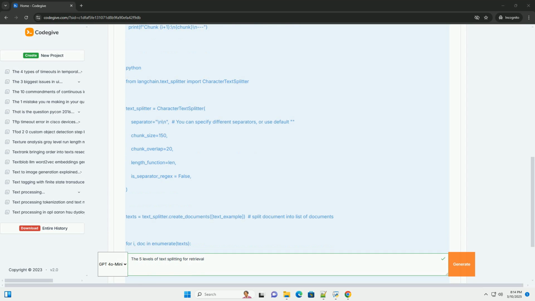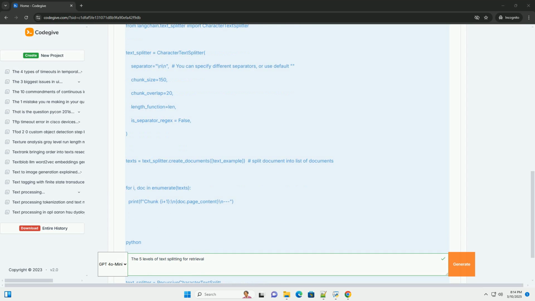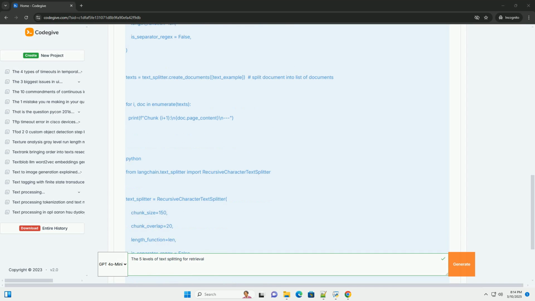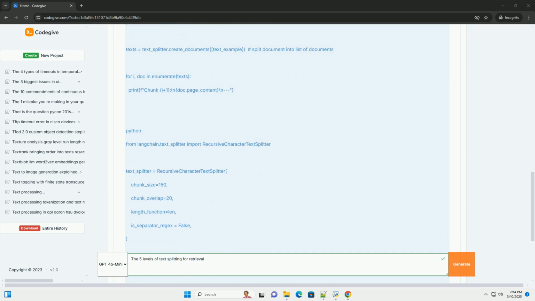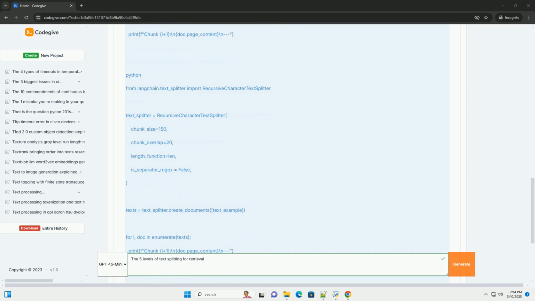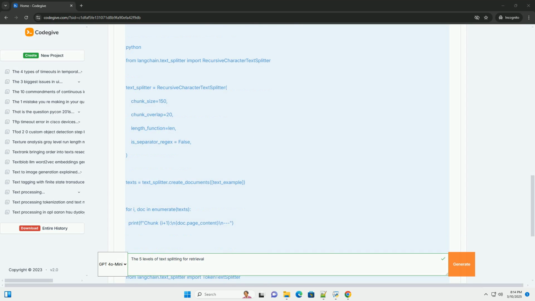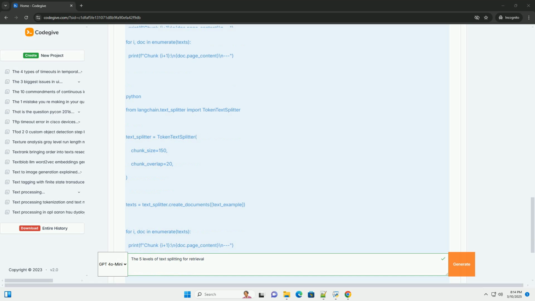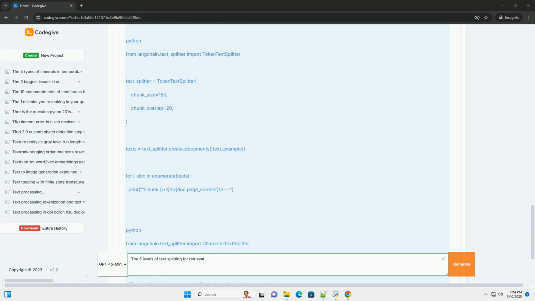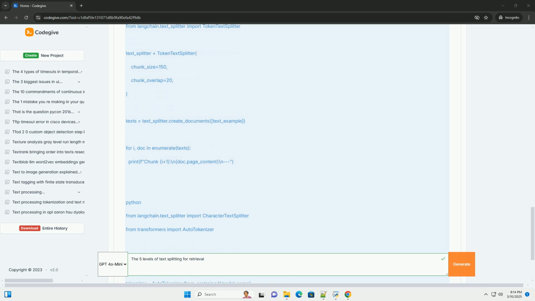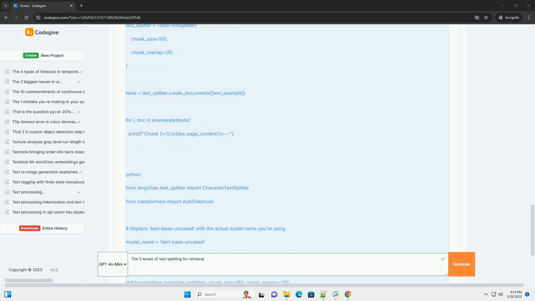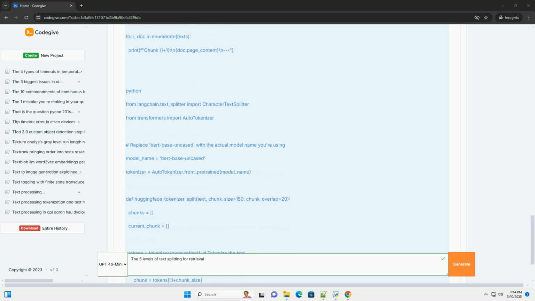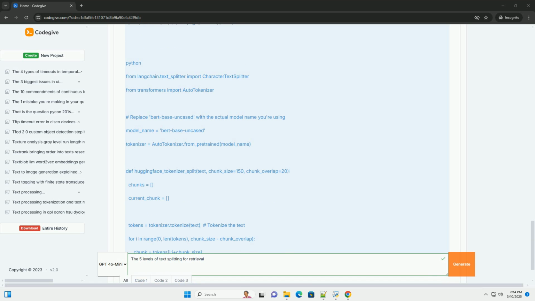Before we jump into the levels, let's quickly recap why text splitting is so crucial. Context window limits: large language models, LLMs, have limited input lengths, context windows. If you try to feed an entire book or a long document, it will likely exceed that limit. Relevance and efficiency: passing irrelevant information to an LLM dilutes the signal and increases computation time. We want to provide only the most relevant parts of a document.